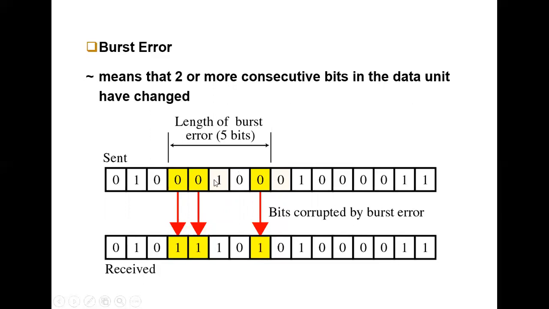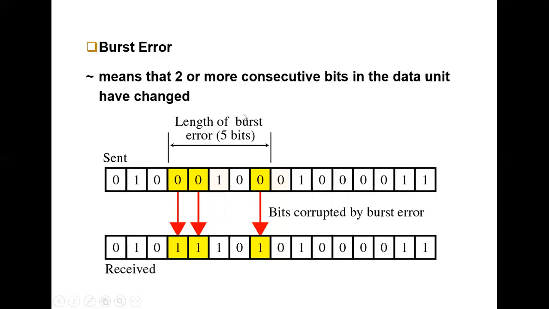Okay, so for example, let us assume this is the first bit, second bit, and the last bit. If this bit has been changed, we are going to discard 1 2 3 4 5 6 7 8 9 10 11 bits. So till this section we are going to discard.